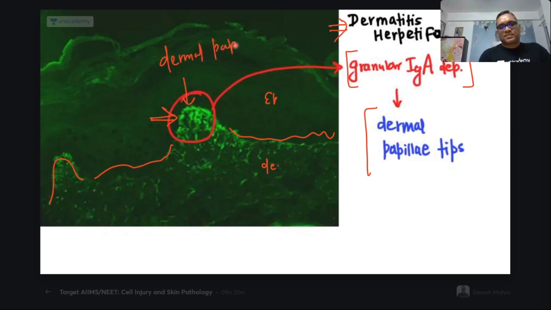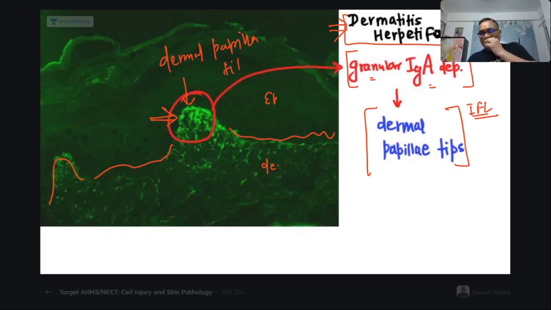So the dermal papillae tips pattern of immunofluorescence due to the granular deposits of IgA is a feature of dermatitis herpetiformis, right?